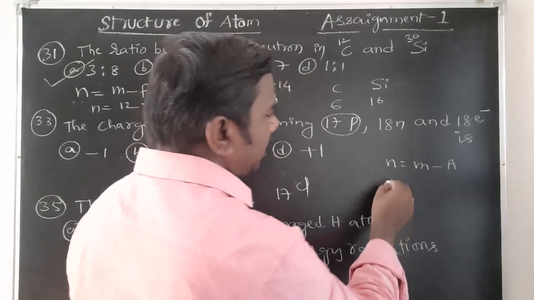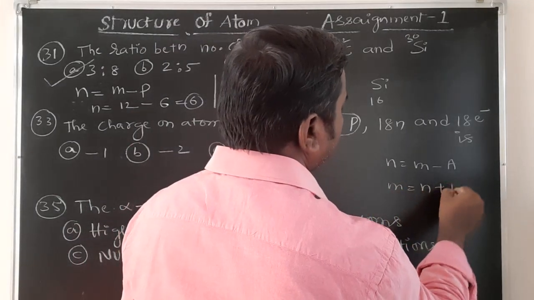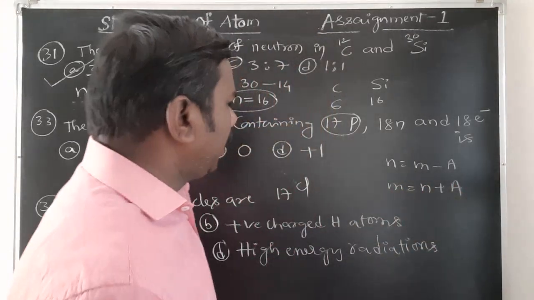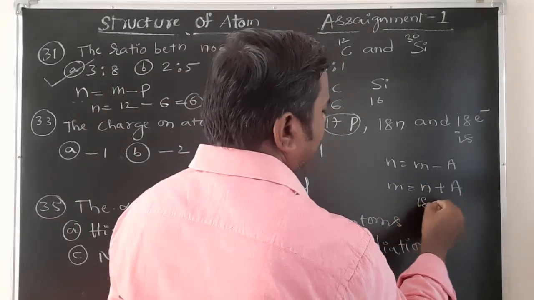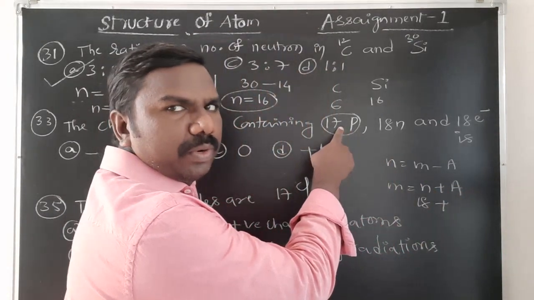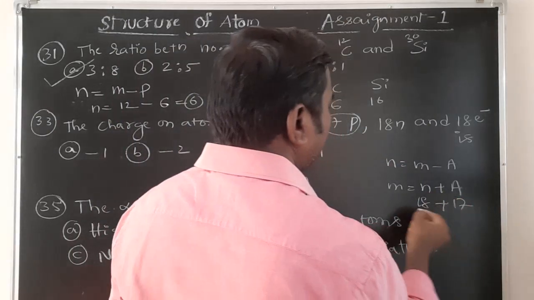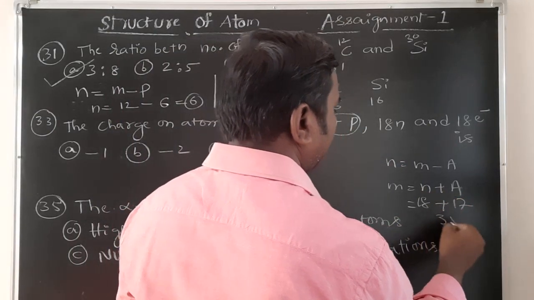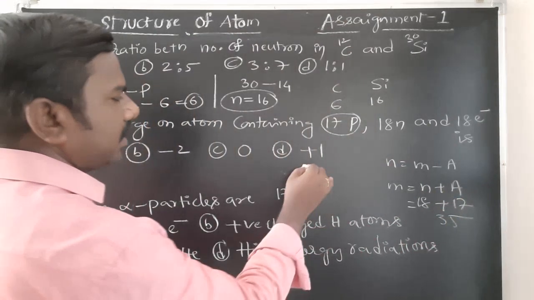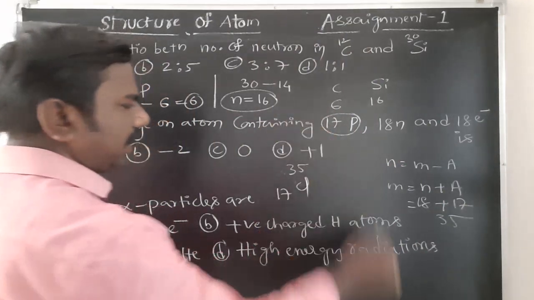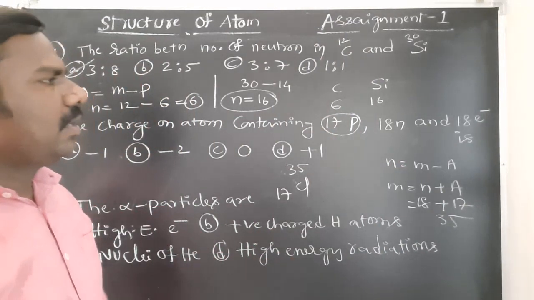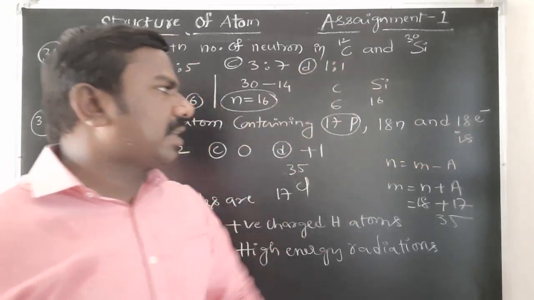Then mass number is equal to neutrons plus atomic number. Neutrons given are 18. Atomic number is nothing but the number of protons, that is equal to 17. Totally, mass number is equal to 35. So mass number is equal to 35. Getting, students? Right. So 18 electrons are there.